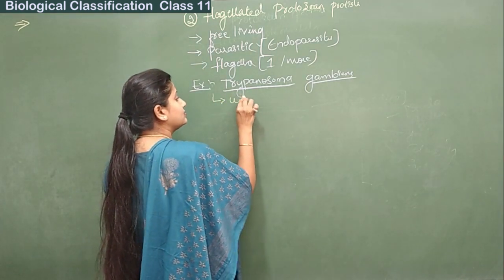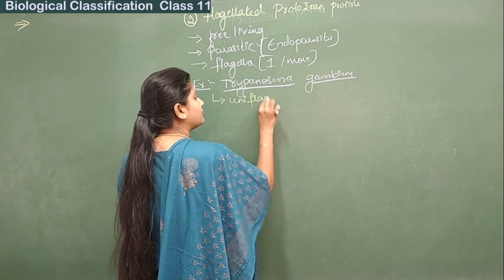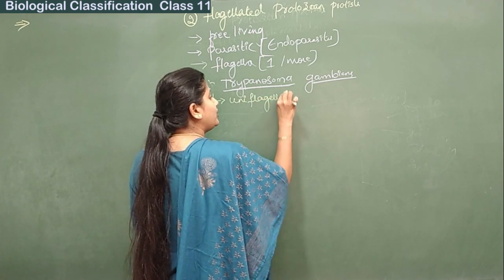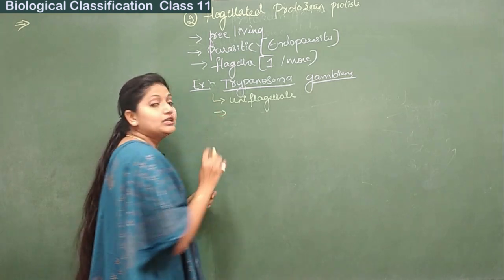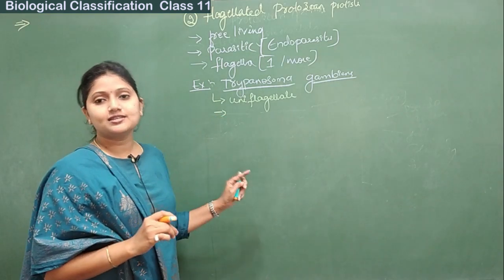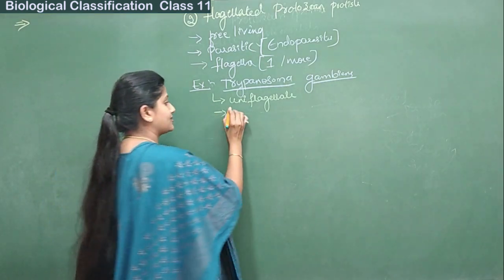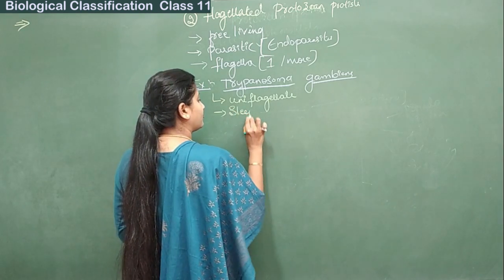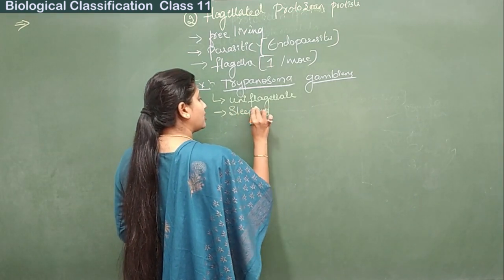It is uniflagellate, and this causes the disease of sleeping sickness.